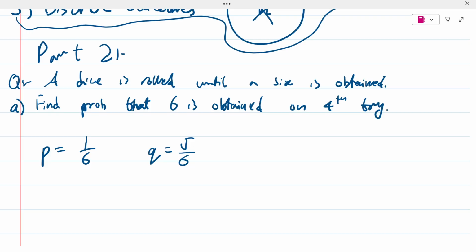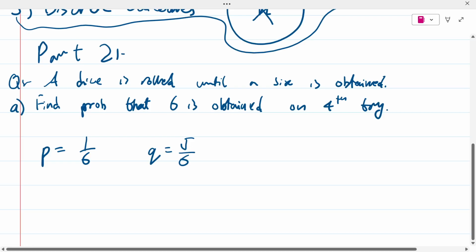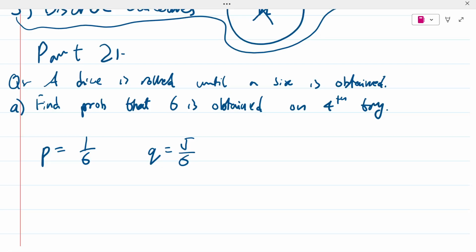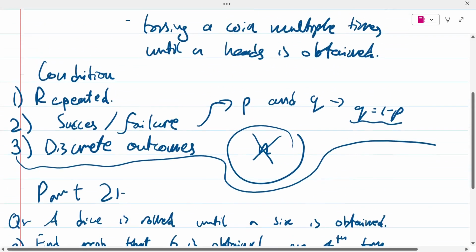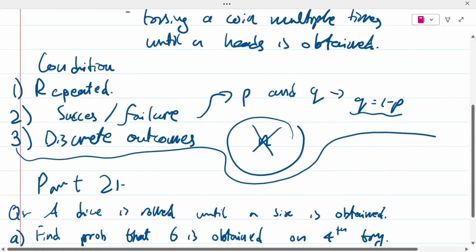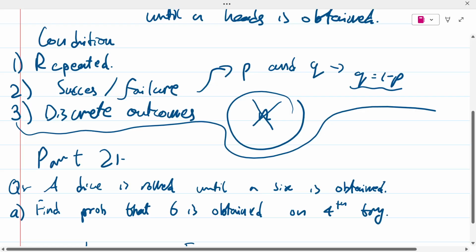We have got ourselves a p and a q, and yes, there are discrete outcomes. You may get a 6 or you may not get a 6. You may get a 1 or a 2 or a 3 or a 4 or a 5. A total of 6 outcomes. Now, these are discrete outcomes. It's not like you cannot count them. An integer number can represent these outcomes. For the third, well, all of the conditions have been talked about.